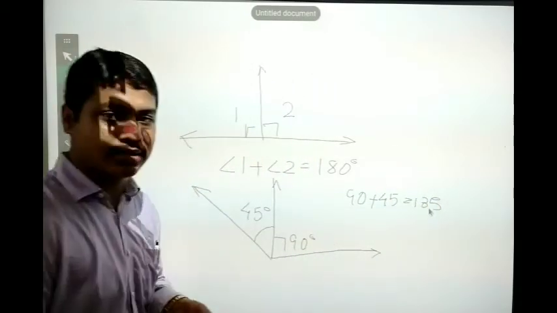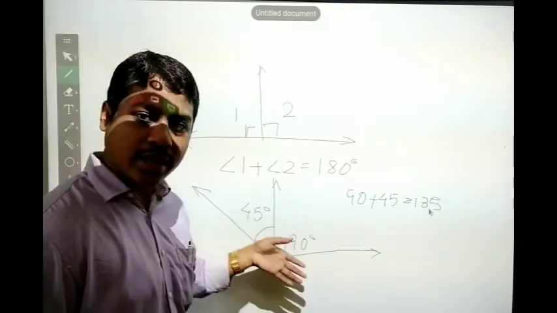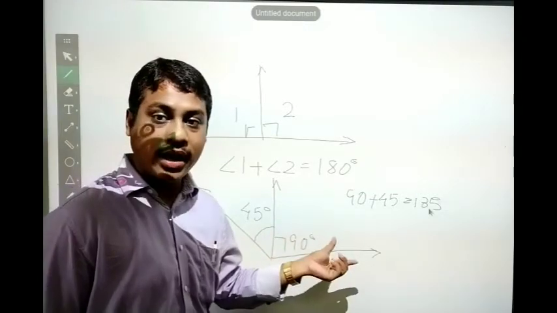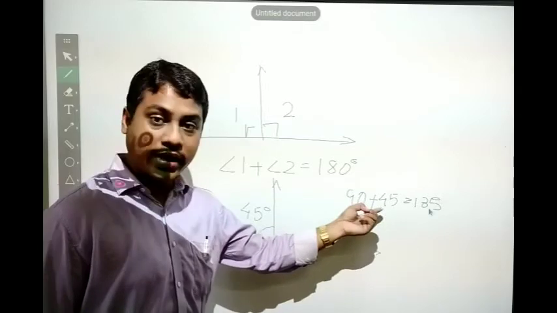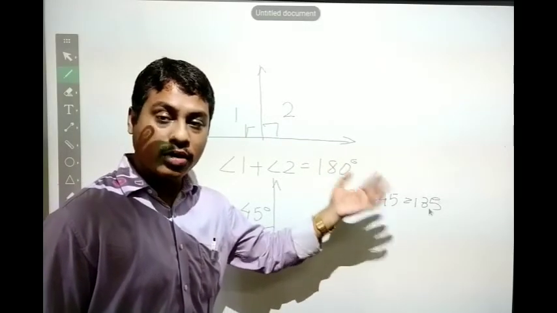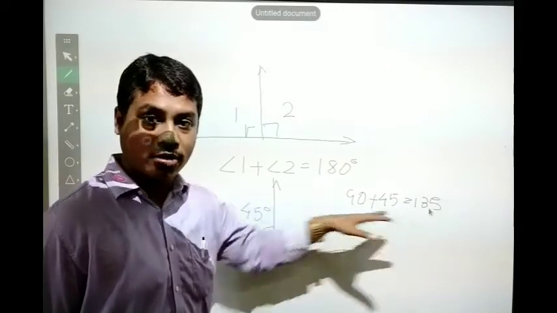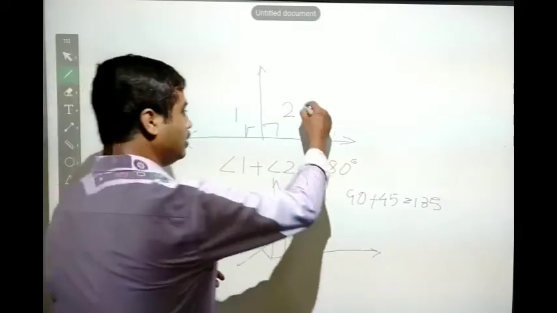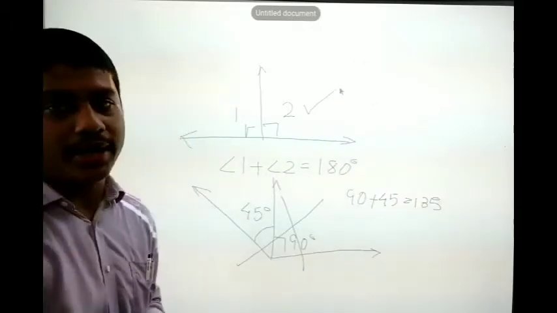So we can consider this as adjacent angles, but this is not a linear pair. Sum of angles should be equal to 180. We have got 135 degrees. So this is not a linear pair. This is your linear pair because we got the value as 180.